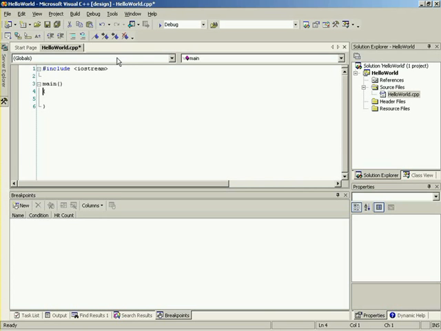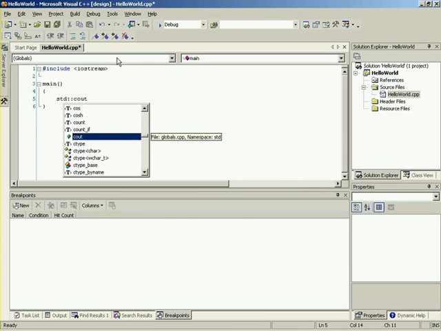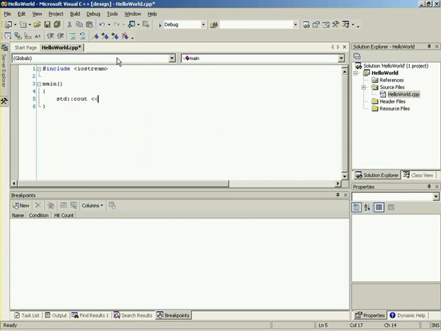Okay. So inside of our main function, what we want to do is just output a simple message saying hello world. So what we can do is type std and : which is our scope operator, and we can type cout, which is our output stream. And we can say our output operator here, and we can just say, in quotation marks, hello world, exclamation mark, end it with quotation marks, and then we'll add an endl at the end, which means add a new line. Okay. So we'll explain all this in just a second.